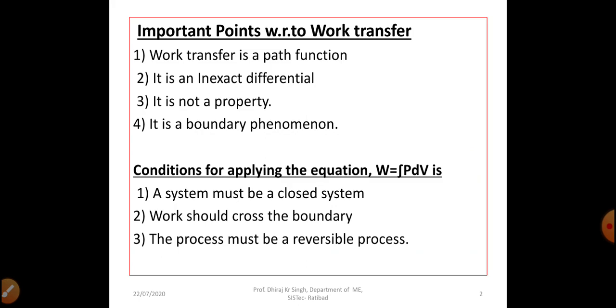Important points with respect to work transfer. First, work transfer is a path function, it is an inexact differential, it is not a property, and it is a boundary phenomenon. What are the basic conditions for applying this equation W equal to integral PdV? First, the system must be a closed system. We all know about closed system. Second point is work should cross the boundary. And third point is the process must be a reversible process.